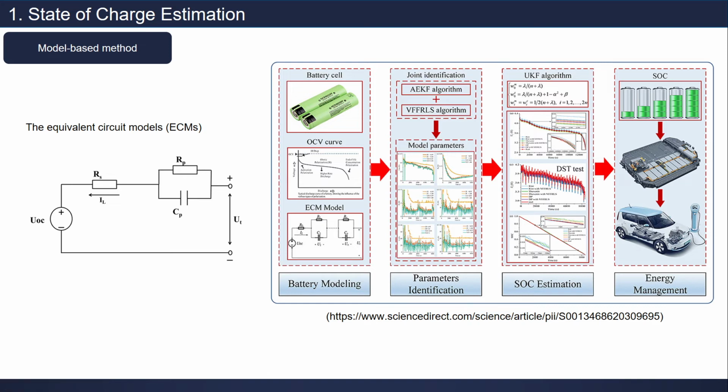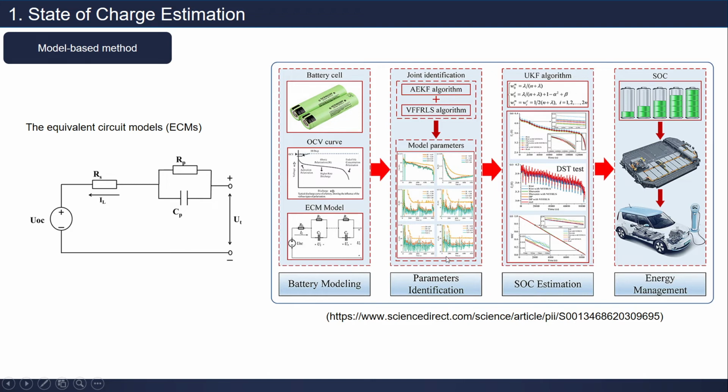Once we have battery modeling done, then we need to do parameter identification. We can use several algorithms to do this. We will update this equivalent model using this parameter identification algorithm.